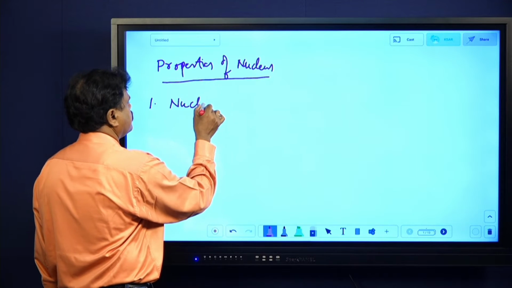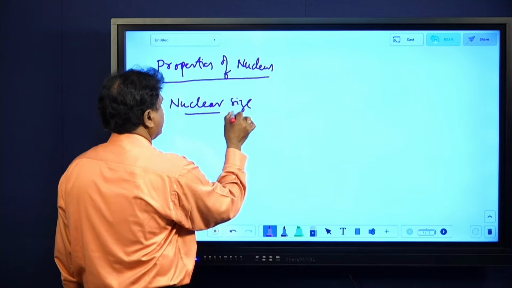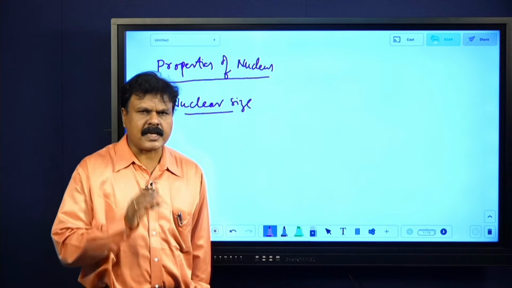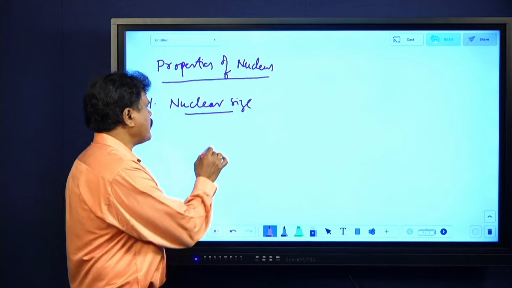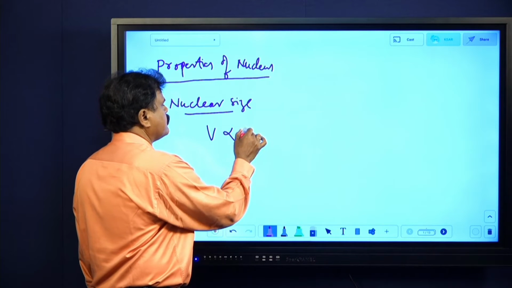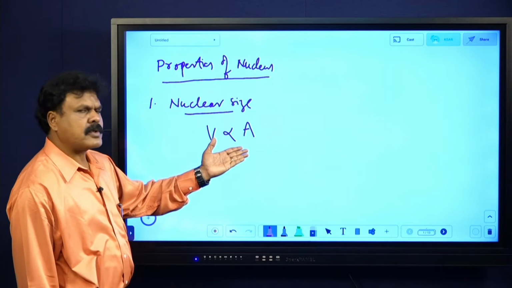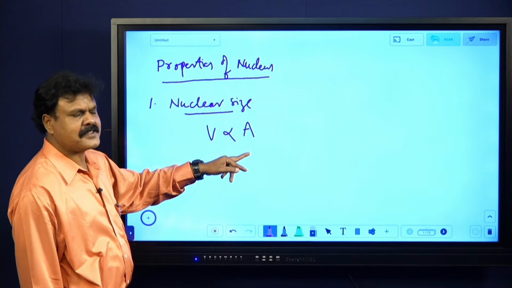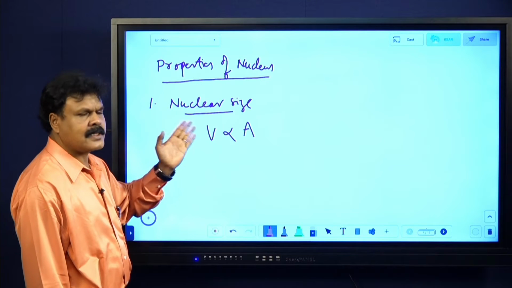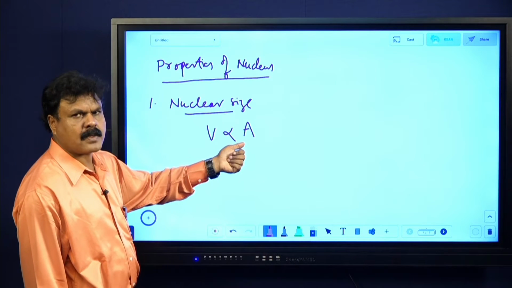Nuclear size. You know, the size of the nucleus increases with mass number. The volume of the nucleus is proportional to A. It is not area here, it is mass number. And of course, no doubt, volume increases with an increase in mass number. That is true. But here V is the volume and A is the mass number.